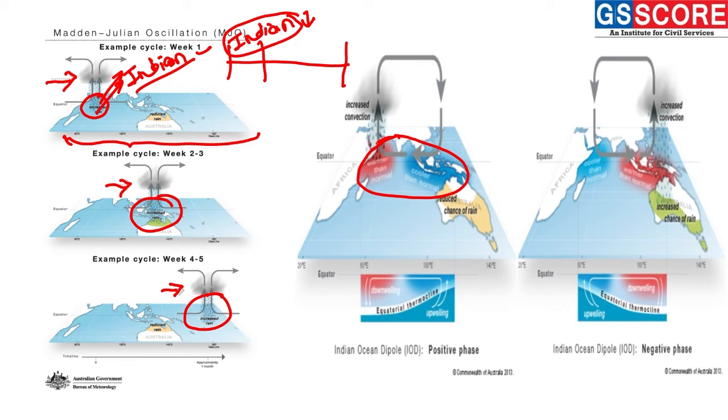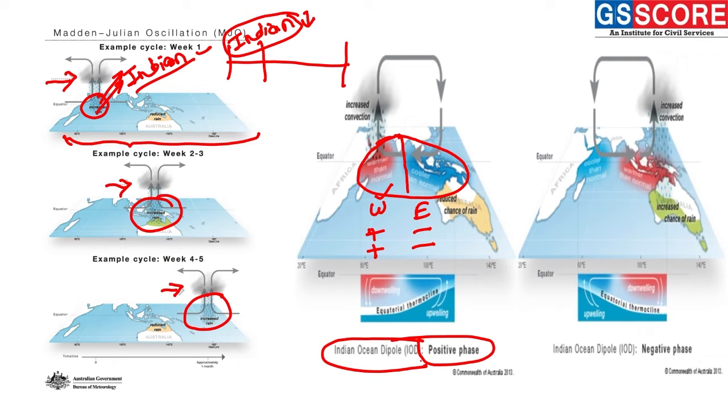The complete Indian Ocean is divided into two parts, the western part and the eastern part, and the alternate warming and cooling of these two regions leads to the formation of a positive or negative dipole. The positive dipole we can understand when the western region is warmer and the eastern region is cooler. This leads to a condition called the positive phase of the Indian Ocean dipole.